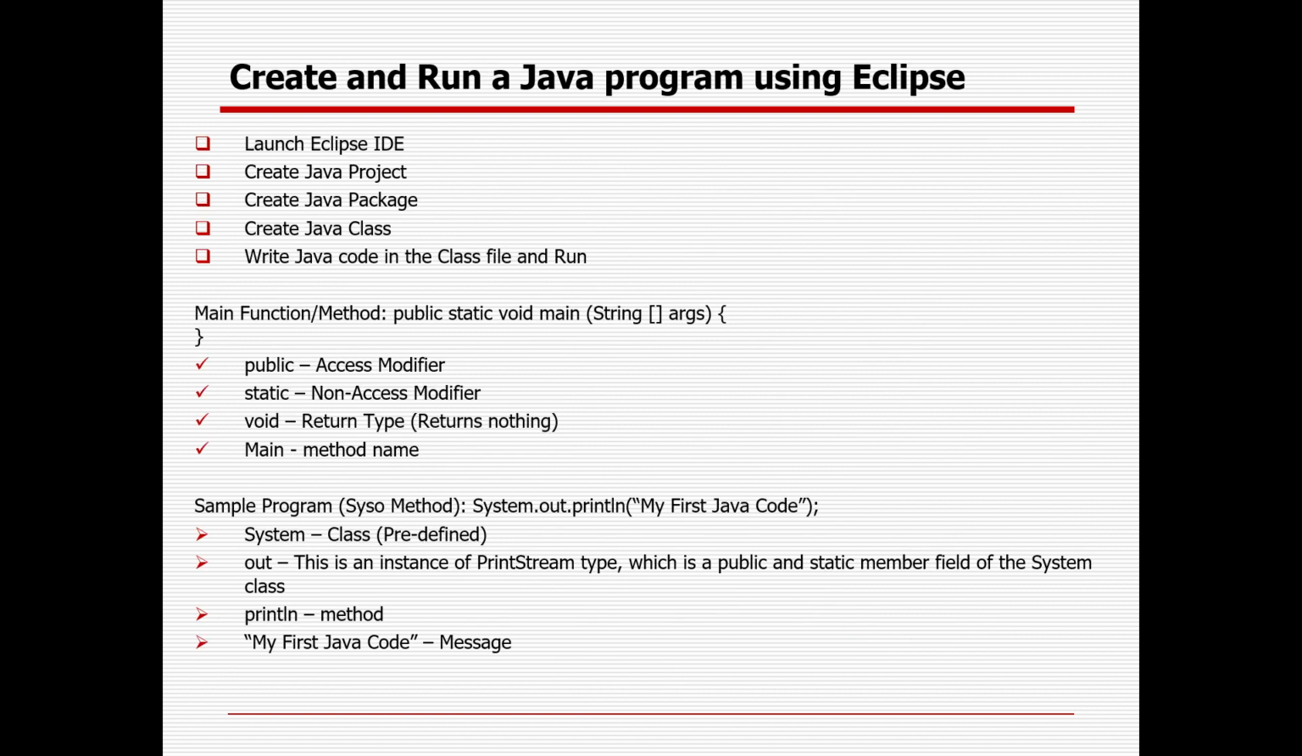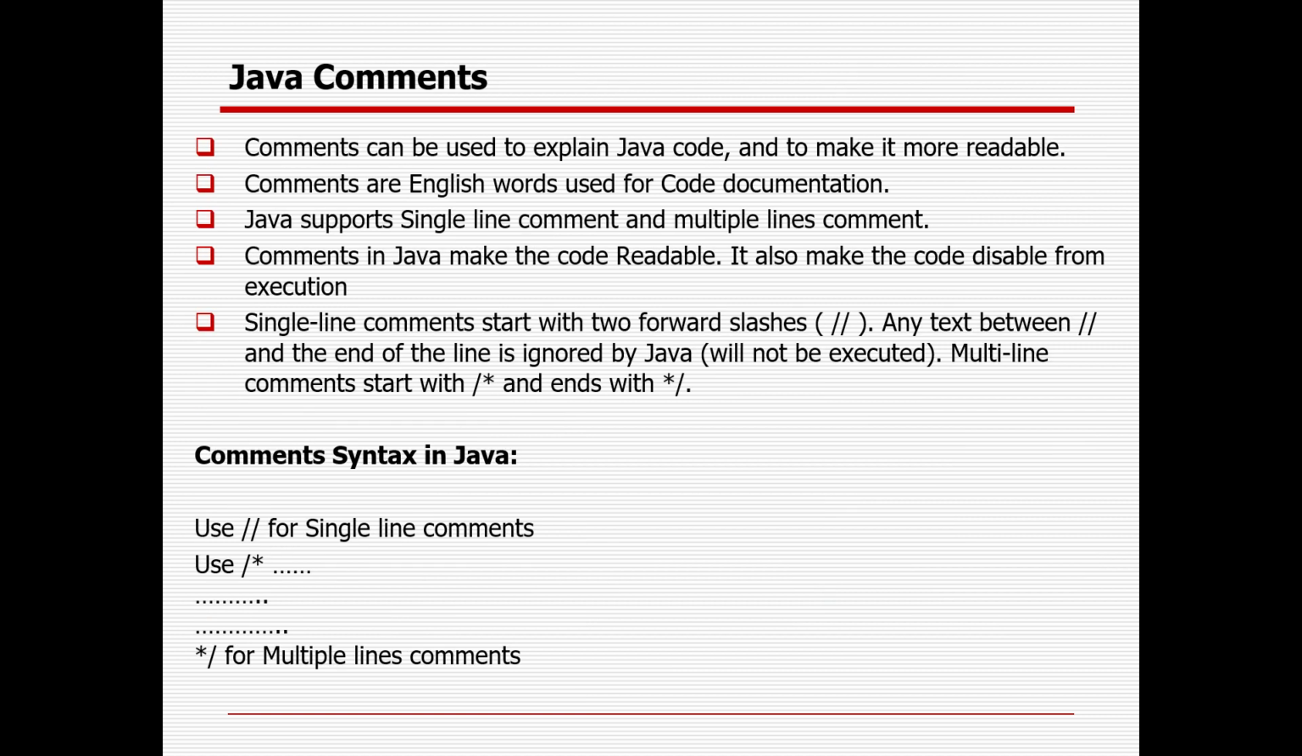Syntax rules: Java is case sensitive, and a statement will end with a semicolon, right? Java programming will start from the main method, and code should be enclosed within brackets, right? Public is an access modifier, static is a non-access modifier, then the return type, and main is the method name for the main method, and the System.out.println statement, system is the class.